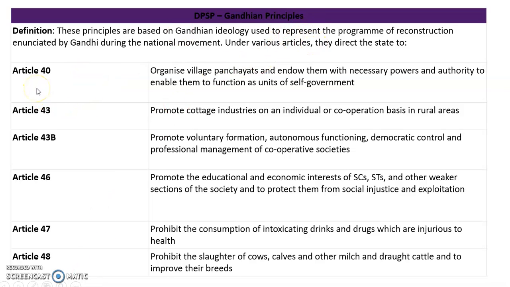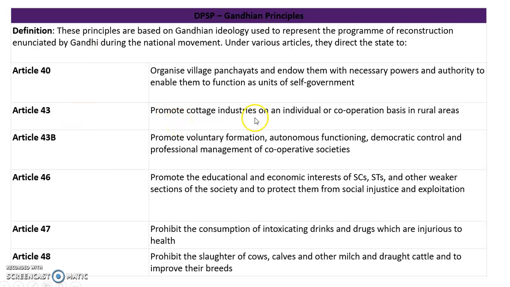Now, what does Article 40 say? Article 40 says that the state has to organize village panchayats. Now, this is Gandhiji's dream. Gandhiji wanted administration to be decentralized. When the administration is decentralized to the last level, village panchayats also come into existence. So Gandhiji wanted people to get the administration at their local level itself. For which Gandhiji suggested every village should organize village panchayats, and they should be given the necessary powers and authority so that they can function as units of self-government. This is very clear to you.